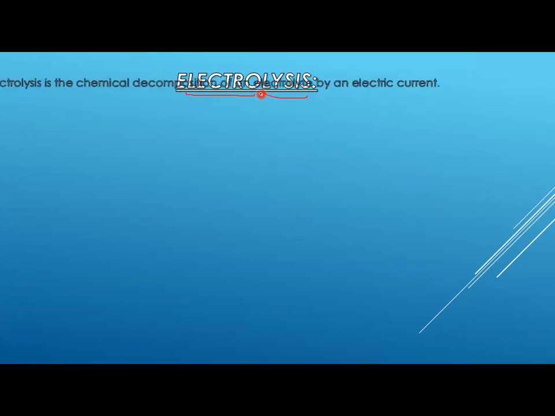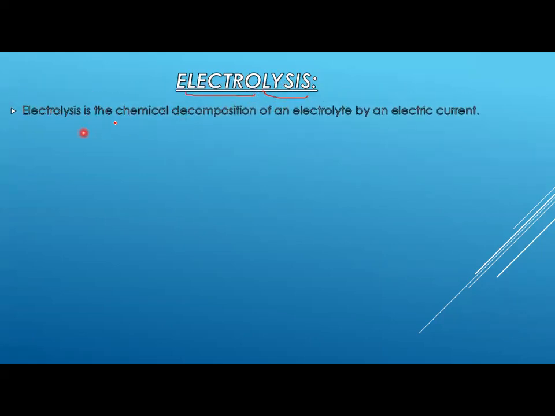Now look here. What is electrolysis? It is basically the chemical decomposition. Decomposition means to break down something. Decomposition of an electrolyte by an electric current. What are electrolytes? Electrolytes are basically any substance that is made up of positive and negative charges.